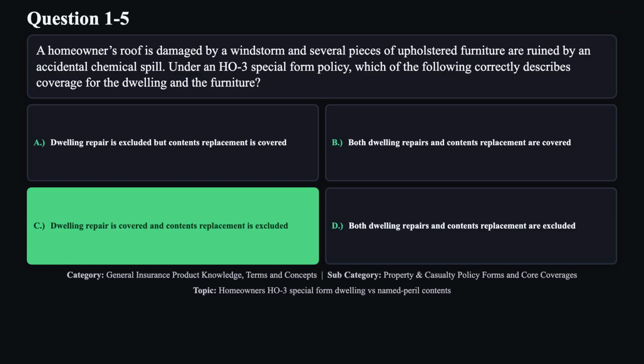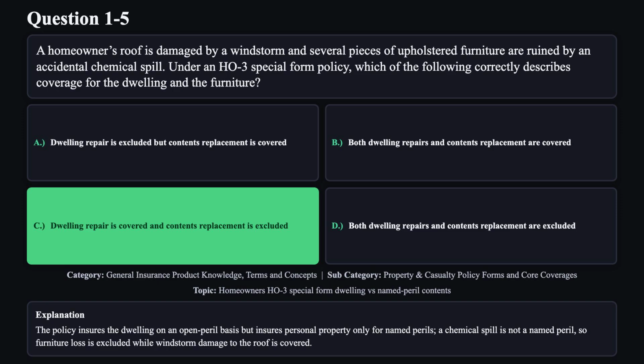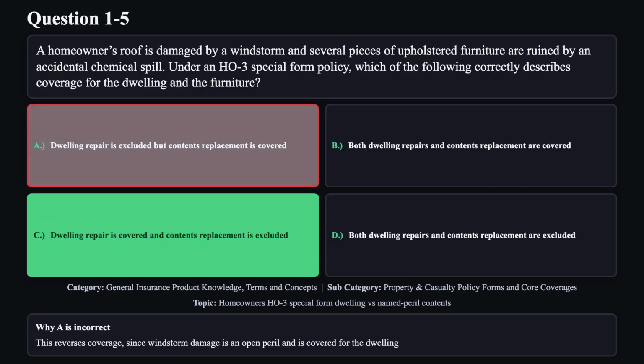The correct answer is C. The policy insures the dwelling on an open peril basis, but insures personal property only for named perils. A chemical spill is not a named peril, so furniture loss is excluded while windstorm damage to the roof is covered. Reason A is not correct. This reverses coverage since windstorm damage is an open peril and is covered for the dwelling.